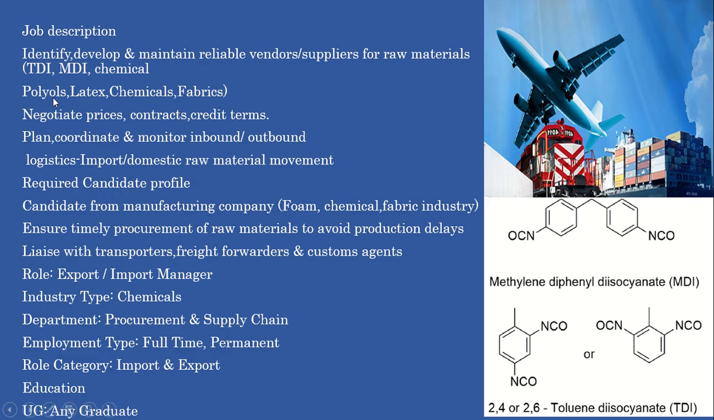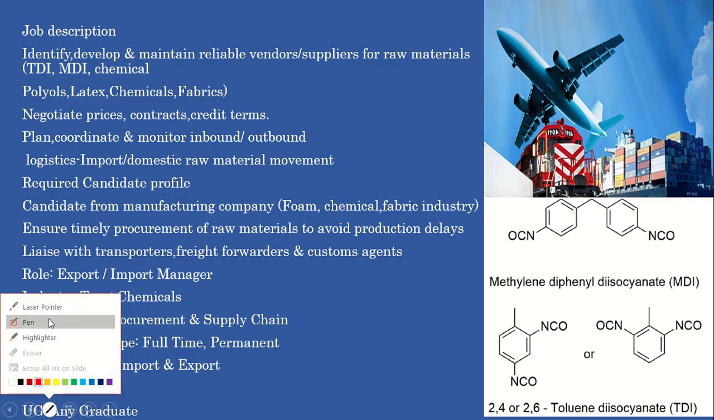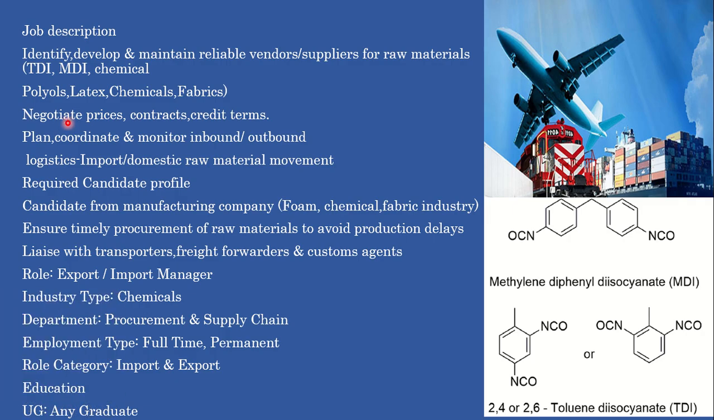These are the polyester, latex, chemical, and fabrics used for the manufacturing process. Here you need to negotiate the price. Whatever contract we maintain with the supplier, you need to negotiate the price, the per unit cost used for arranging this contract. For example, you have multiple suppliers, but you need to find the reliable supplier with the right pricing. So you need to negotiate the price.